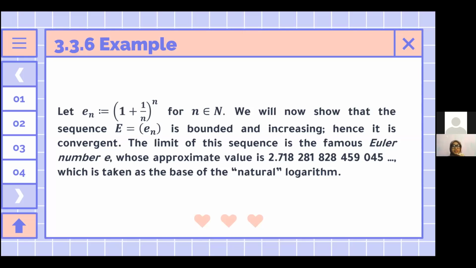Here we have an example in 3.3.6. Let En = (1 + 1/n)^n for n a natural number. We will now show that the sequence En is bounded and increasing. Hence, it is convergent. The limit of this sequence is the famous Euler number e, whose approximate value is as in the slide, and which is taken as the base of the natural logarithm.